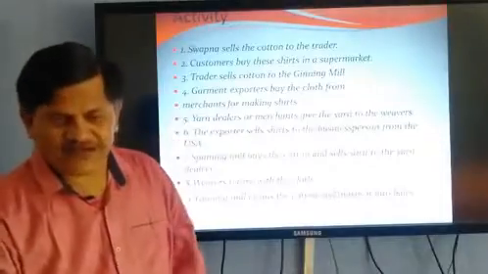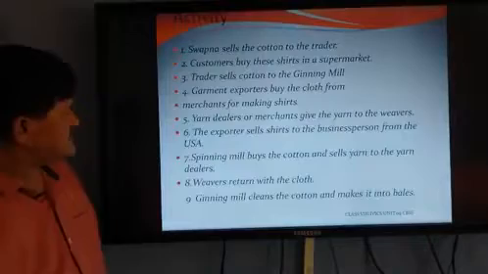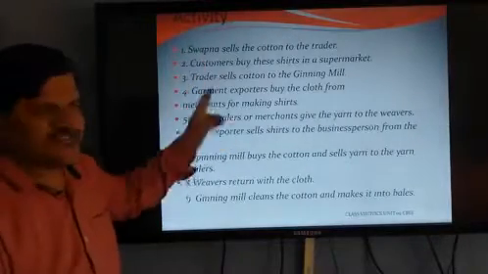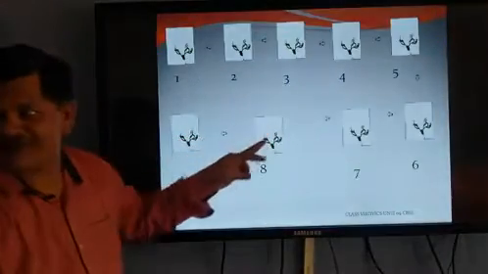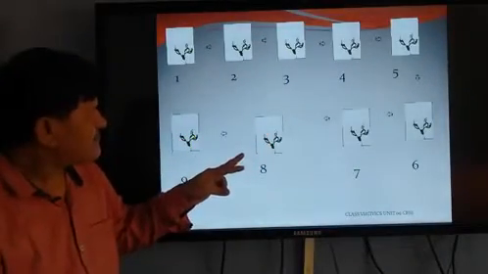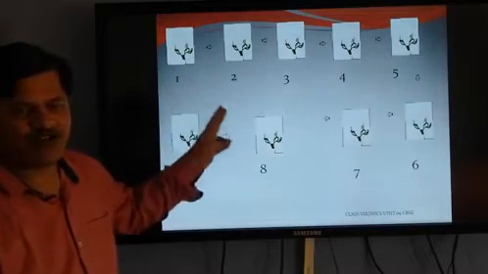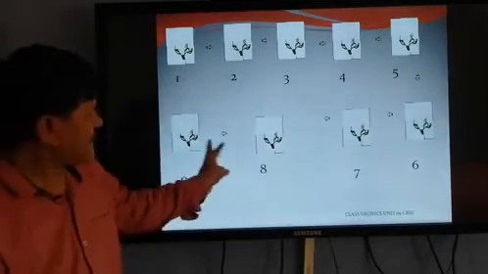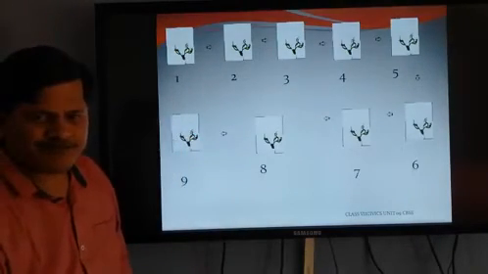Now, let's do one activity. There are 9 points, and you have to put these 9 points here by number, one by one. First, what is the first step? Second, what is the second step? And up to the last step, you have to write here. This one is the activity. You have to do that.